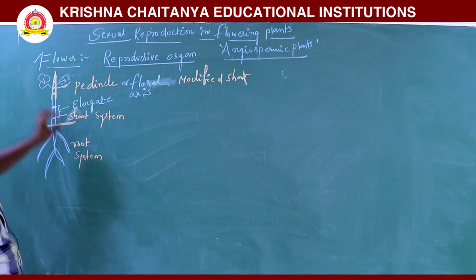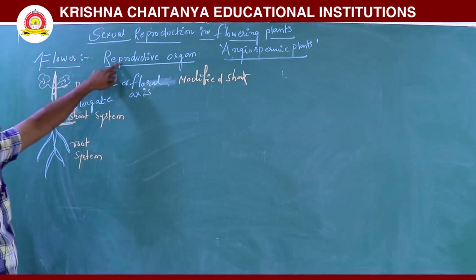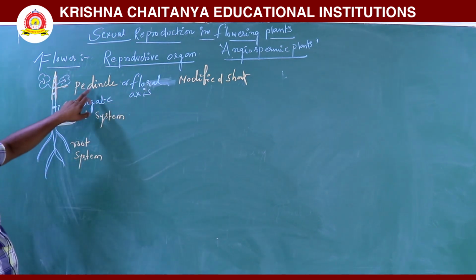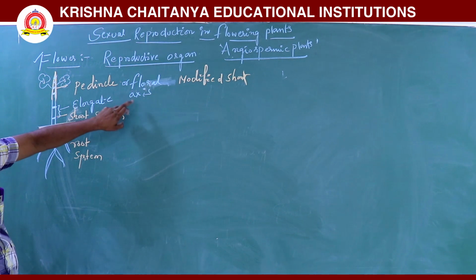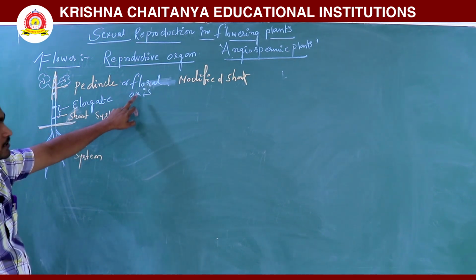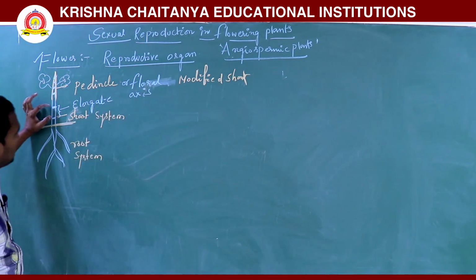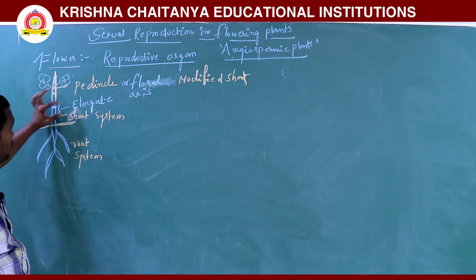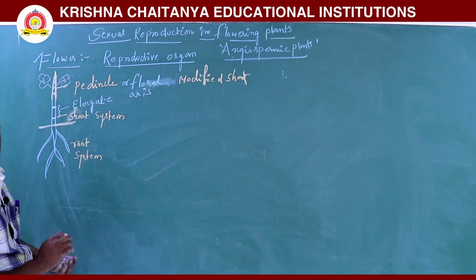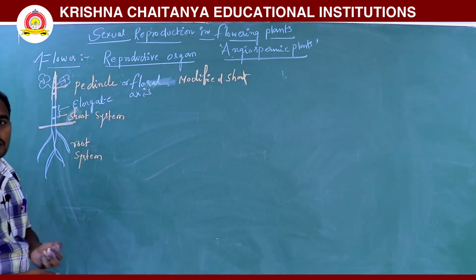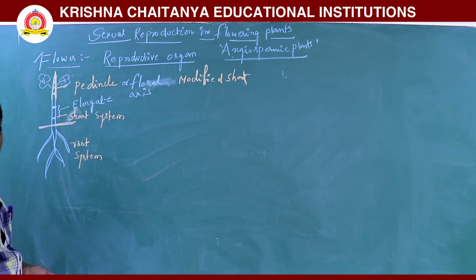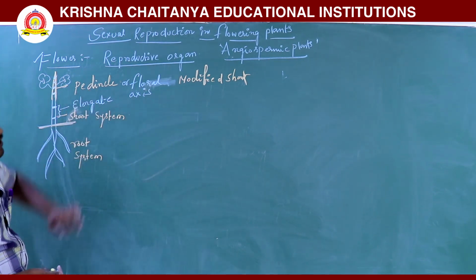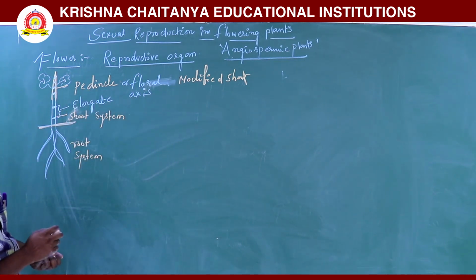So what we are discussing is the flower. The flower is a reproductive organ. The flower is developed from the modified shoot. What is the modified shoot? The peduncle, or floral axis. Generally the stem has elongated internodes, and the peduncle has short internodes. On the condensed peduncle, flowers are developed.